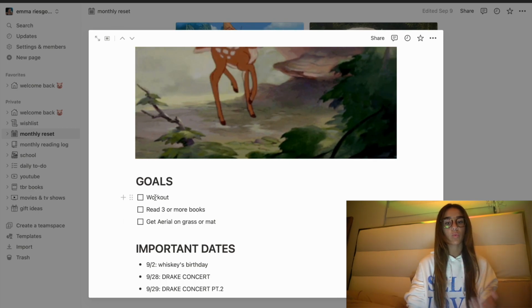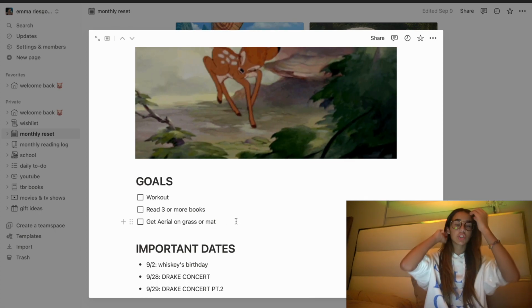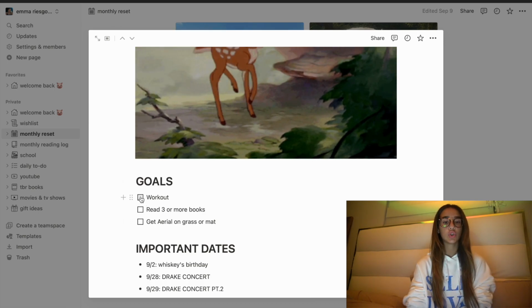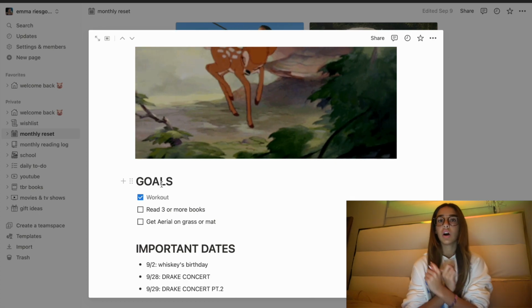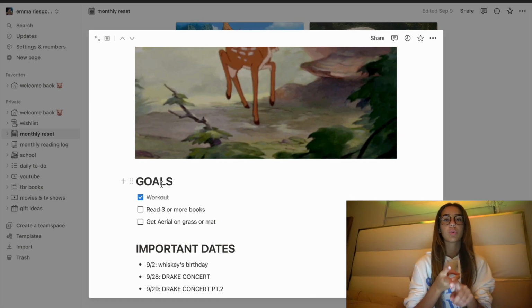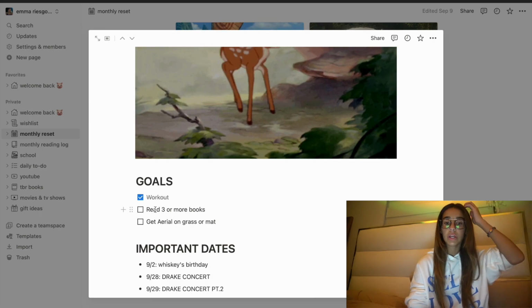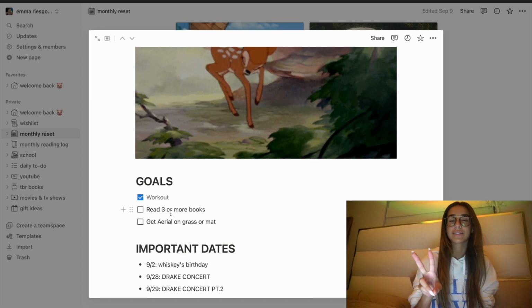So goals, I had workout, read 3 or more books, get aerial on grass or mat. Since we're here, we're just going to check it off. Now that I'm looking, the goals, workout. I did work out during acro on the weekends, and we also started working out in practice. So we're gonna cross that off. Read 3 or more books. We cannot check this off because I only read 2 books in September.